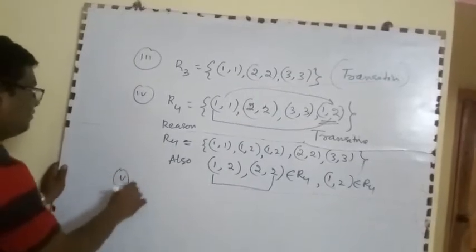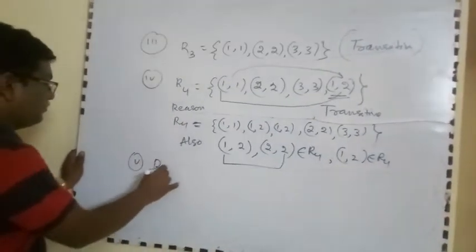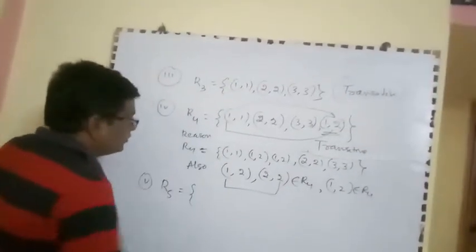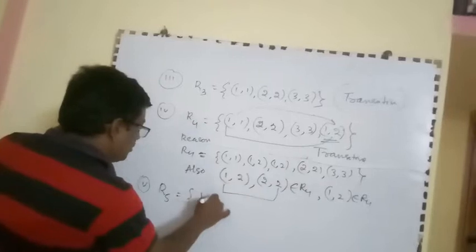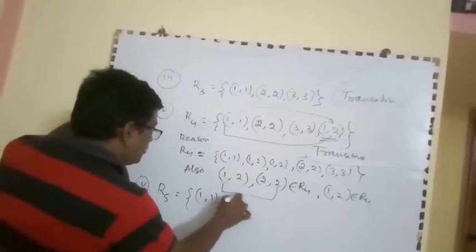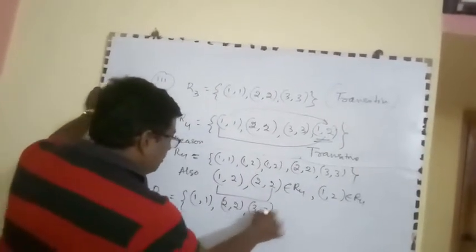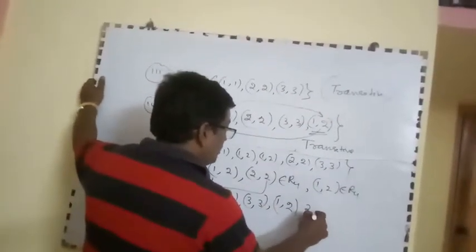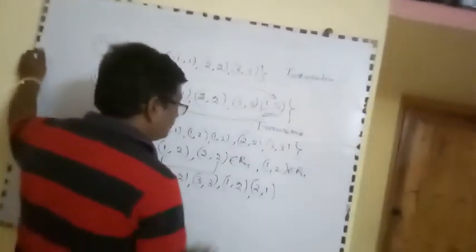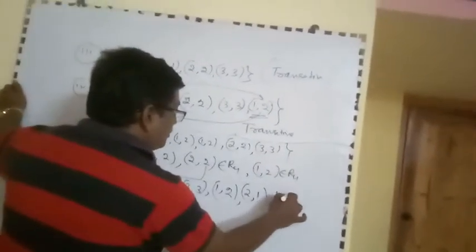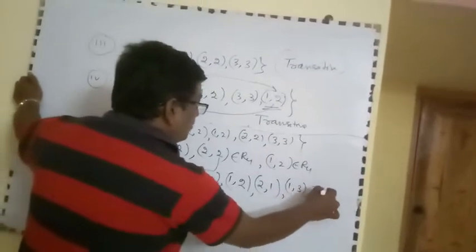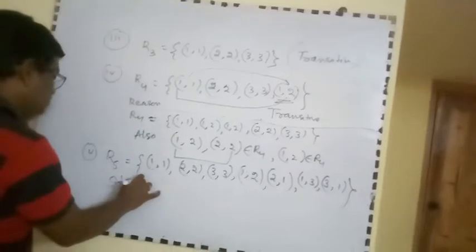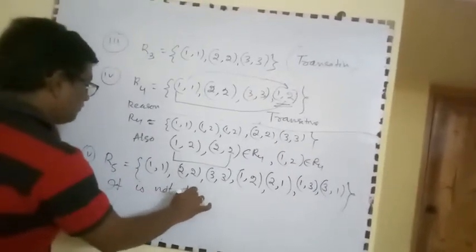Number 5, R5 = {(1, 1), (2, 2), (3, 3), (1, 2), (2, 1), (1, 3), (3, 1)}. It is not transitive.